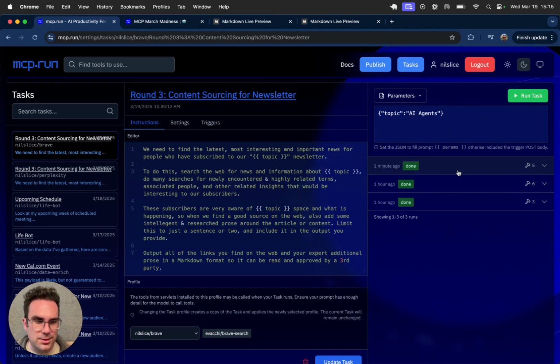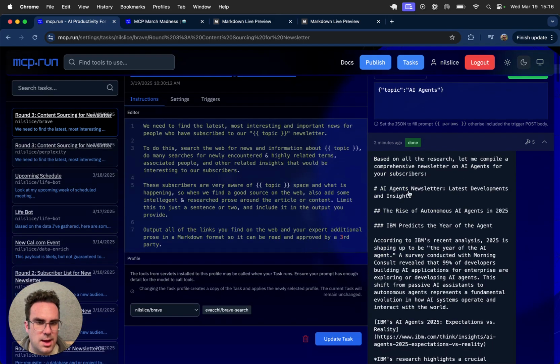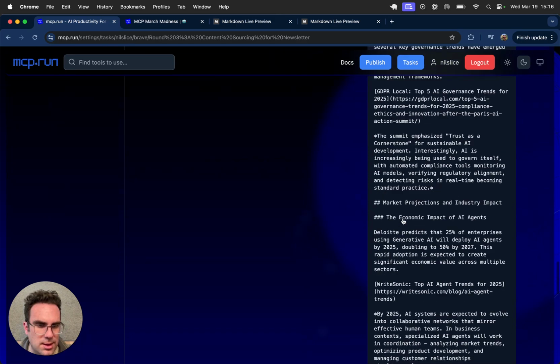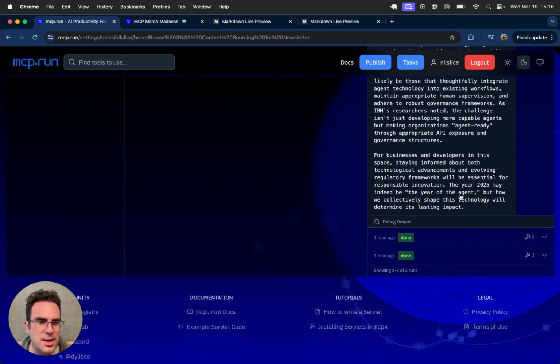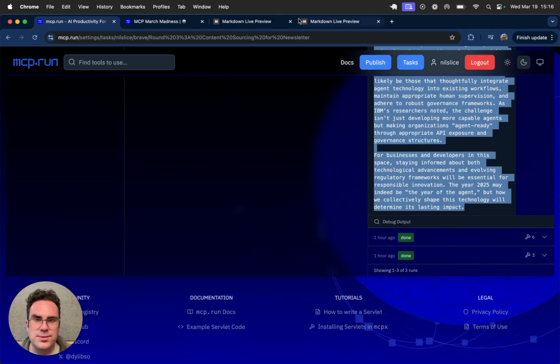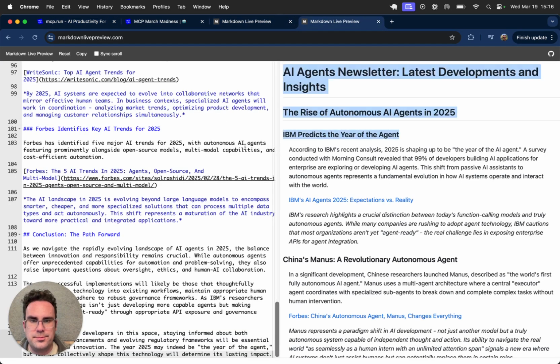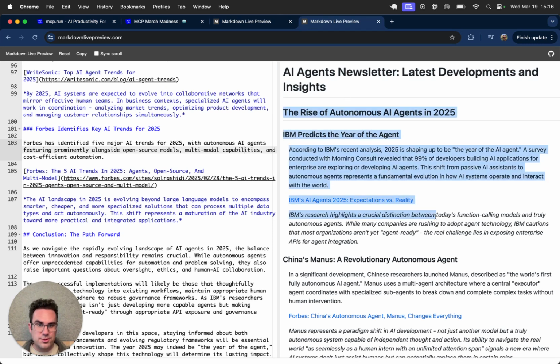And we're back. It looks like the Brave search ran quite a bit faster. This one only took about 2 minutes and made 5 tool calls. And we're just going to copy the output and put it in our markdown renderer again, just to take a look side by side at these different results. So here's the Brave results. Let's see if we have any of the same content here.